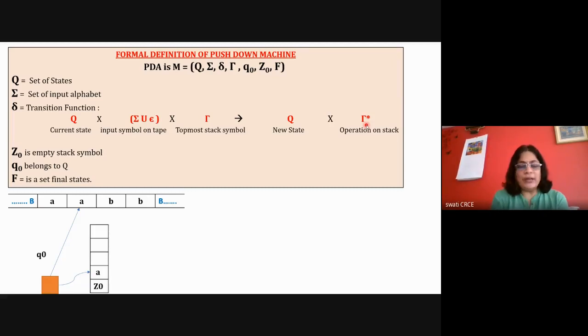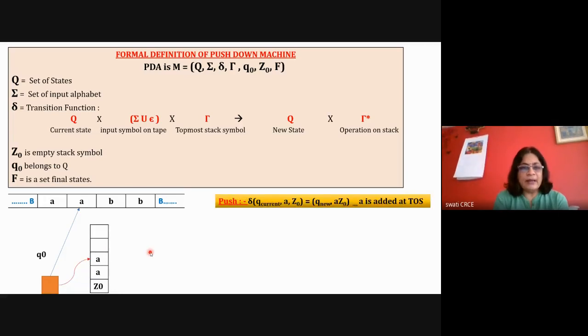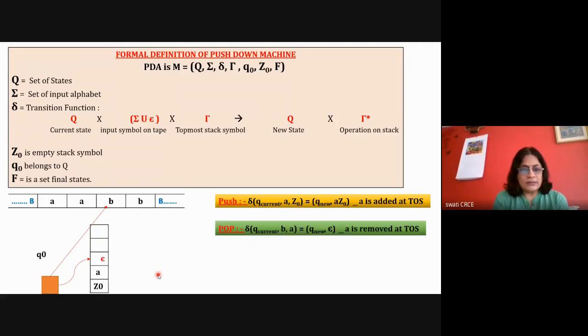Now for A, here there is A and there is A over here. Suppose again there is a push operation. Then also the push operation is performed by adding A and moving the read head ahead. Then for B, if you want to remove the symbol from the stack, A is replaced with epsilon, the read head is changed, and both pointers are updated.